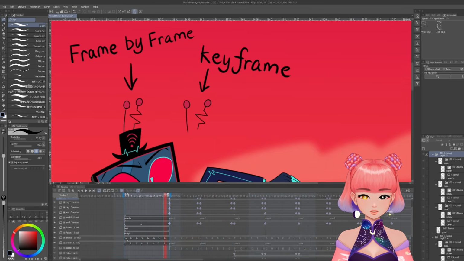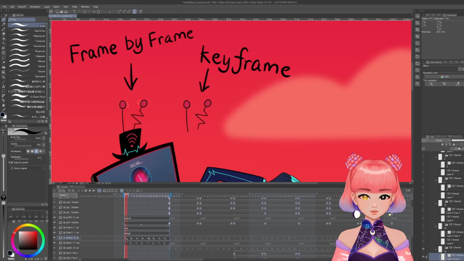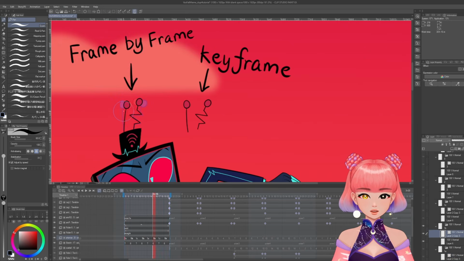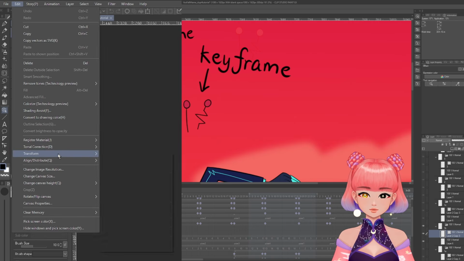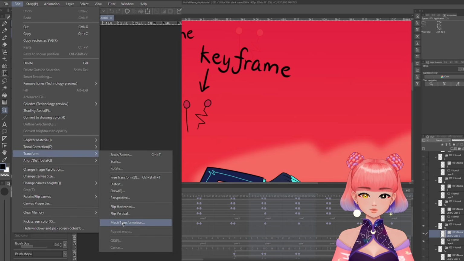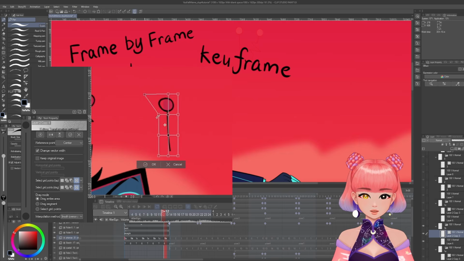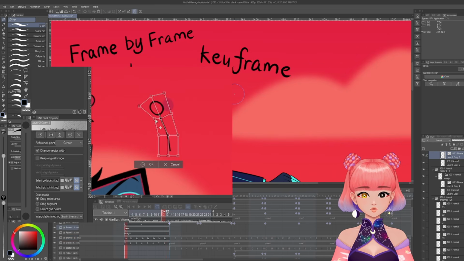So as you can see, the frame by frame is already done. That's this part right here. Yeah, it's pretty basic. I just warped it. I just used edit, transform, and then mesh transformation to slightly bend it. But now let's see how it's done with keyframes.